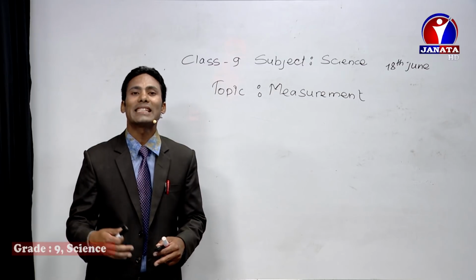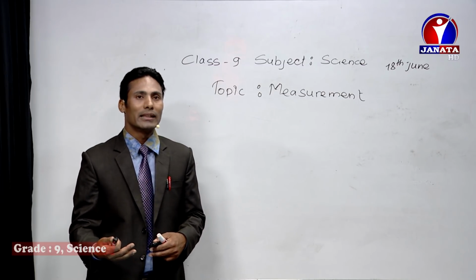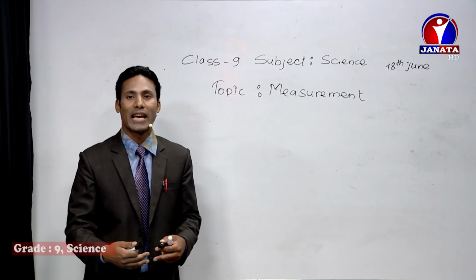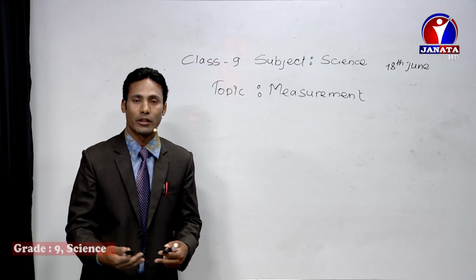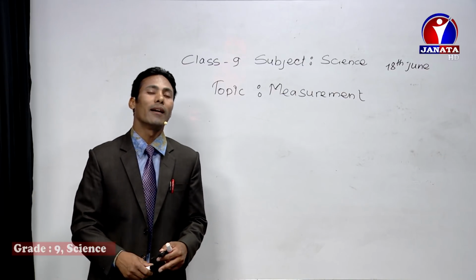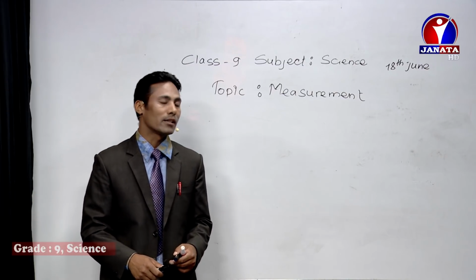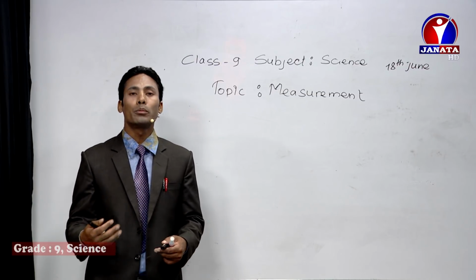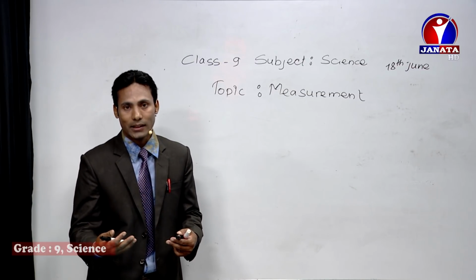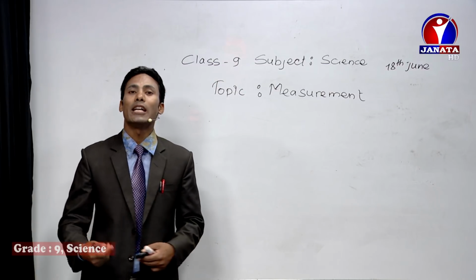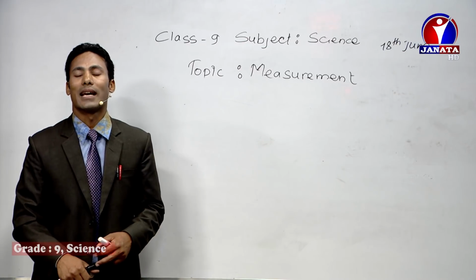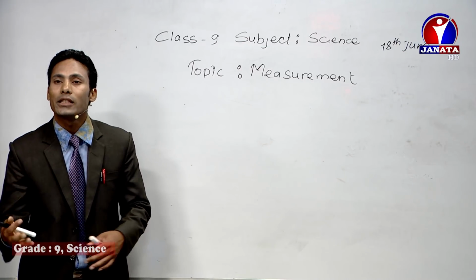So due to these difficulties, people found the same kind of unit which can be standardized all over the world, which is called the SI system of units, or also the standard unit. To make global trade easy, so that people can easily understand measurements throughout the world, standard units were introduced.